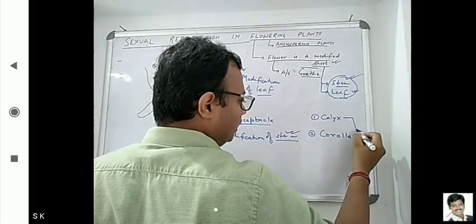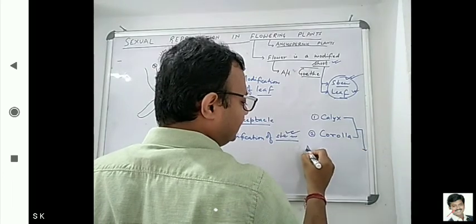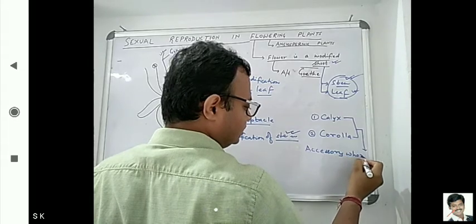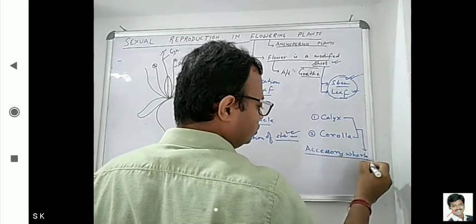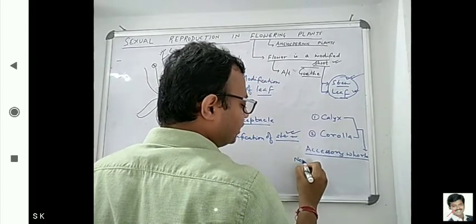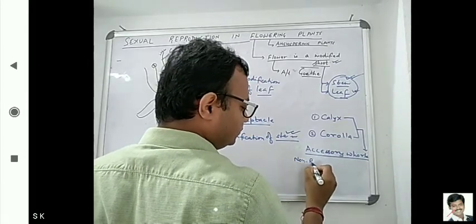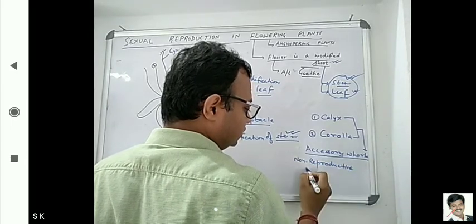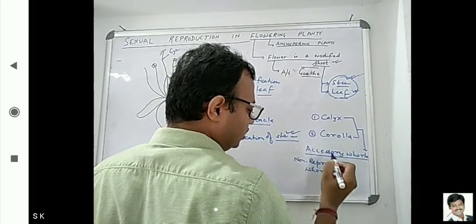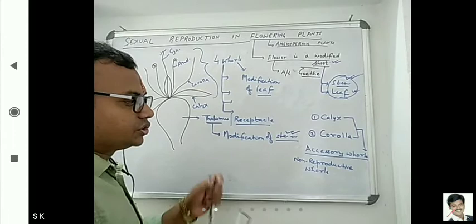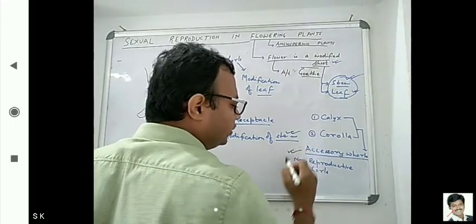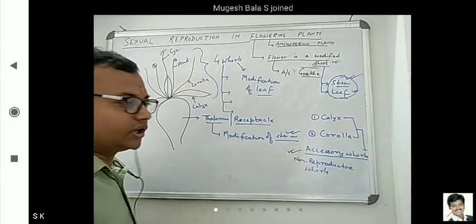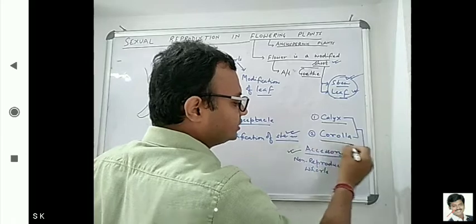These two, corolla and calyx, are known as accessory whorls, or also known as non-reproductive whorls of the flower. You have to give emphasis on this point. What are the components in a flower that belong to accessory whorls or non-reproductive whorls? So one is calyx, one is corolla.